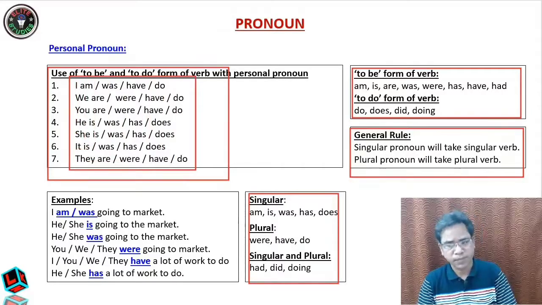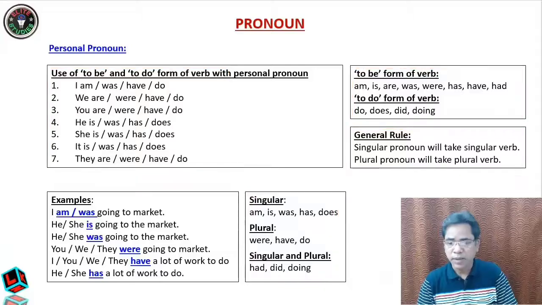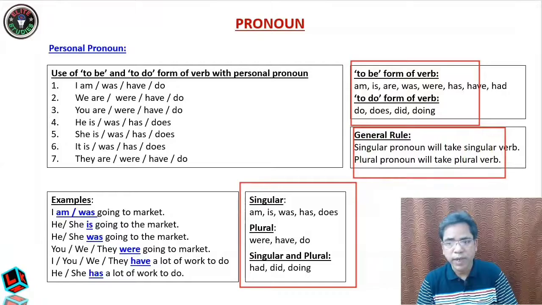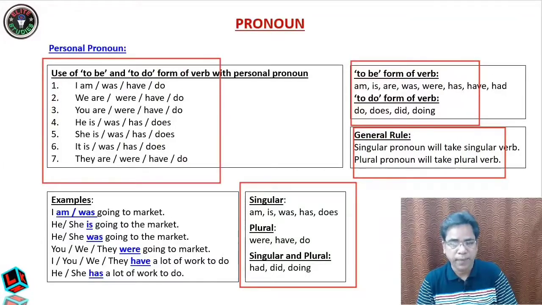Okay, students, now here it is very important. Once you know what the to be forms, the to do forms, and the general rule are, then you can apply those things here. I am. Why? Because am is used only in the case of I. I was. I is singular, so it is taking was, not were. I have. Here is an exception. Have is plural.